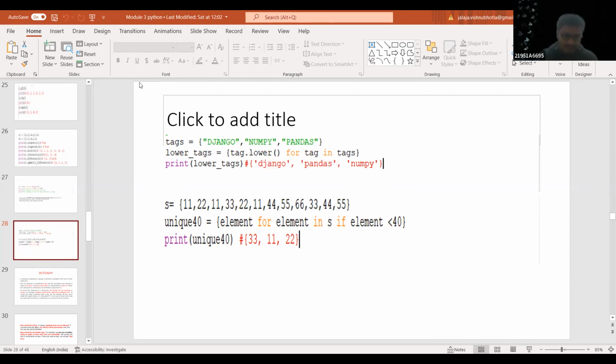No, ma'am. Okay, fine. So coming to the next example, again I have taken a set here. I am trying to generate one more set with all the unique elements. Coming to the same syntax, this is the expression followed by a for loop, followed by an if condition. Here the variable is element. For each element in the set, you are trying to display all the elements which are less than 40.